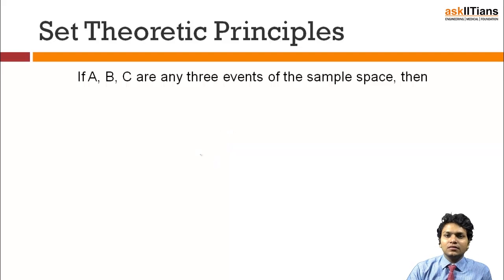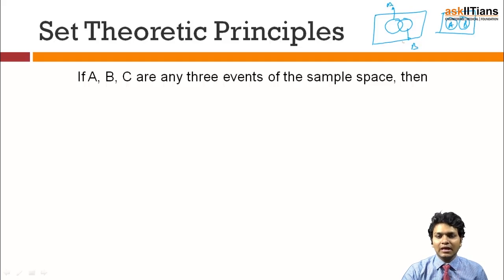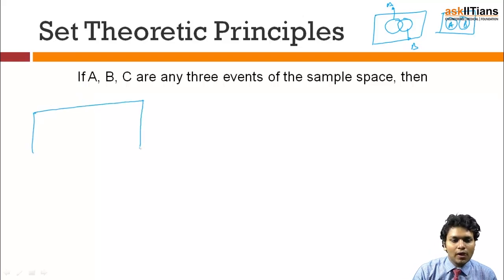So let's take three events A, B and C. It is very easy because while we are dealing with two events, we can only have this possibility. Yes, we can have a possibility like this, where nothing intersects between these two events A and B, but the first case would be the most general and accepted case because we can generalize the results that we're going to get. So exactly in this pattern, I can draw my A, B, C like this.